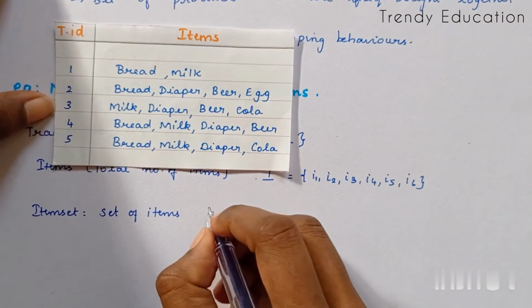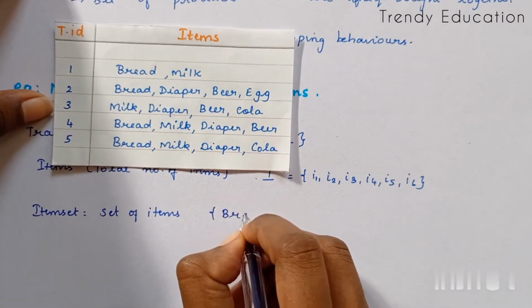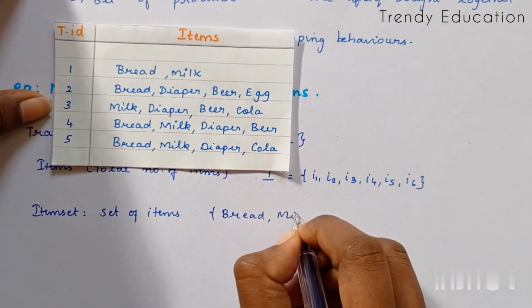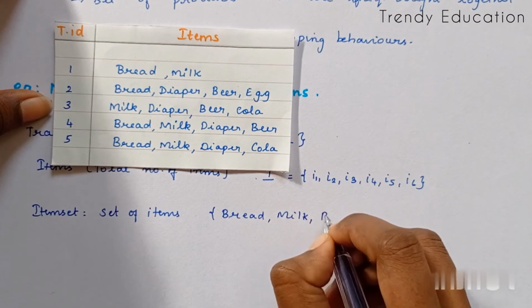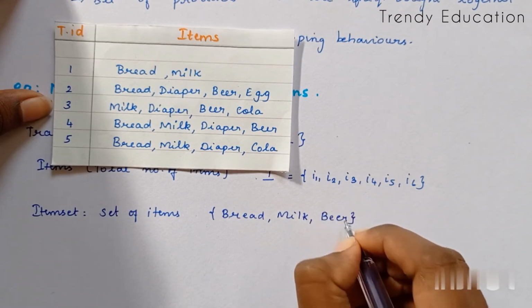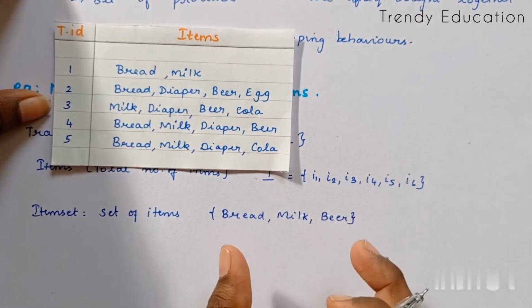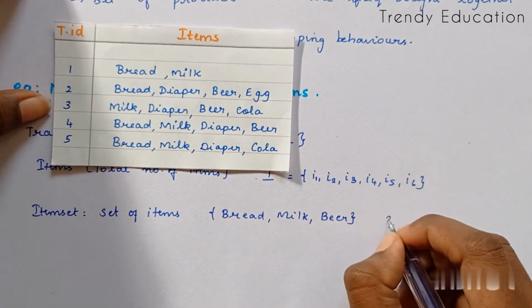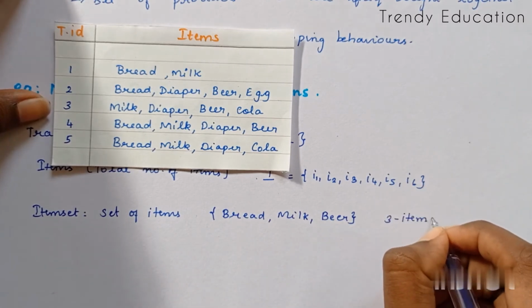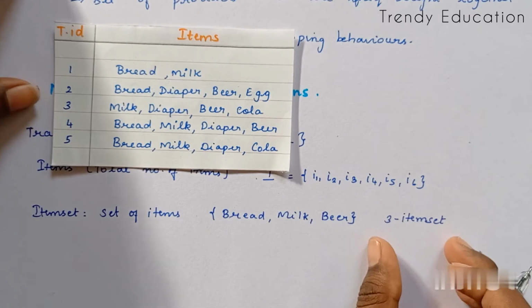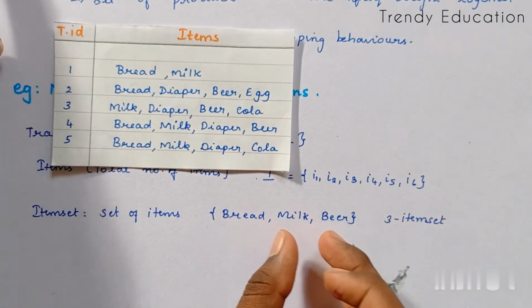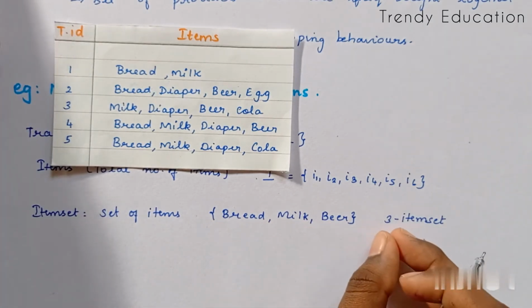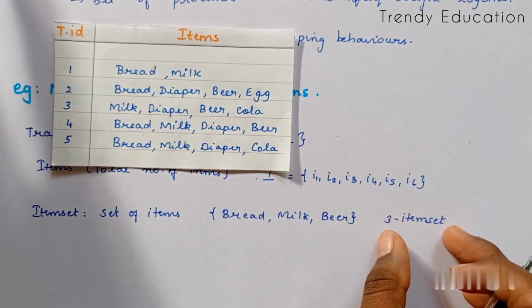Set of items. Let's see, bread, milk, beer. Okay, so this is the item set. I'm saying this as a 3 item set because the number of items in the item set is 3.